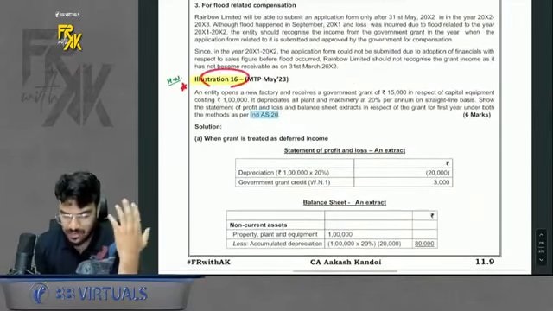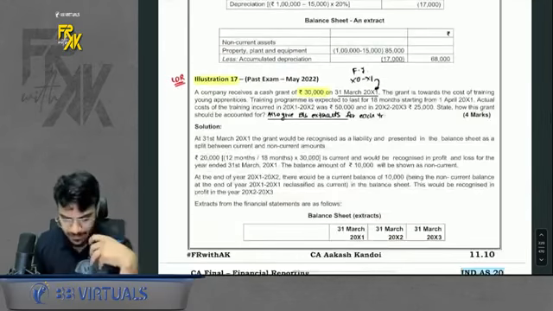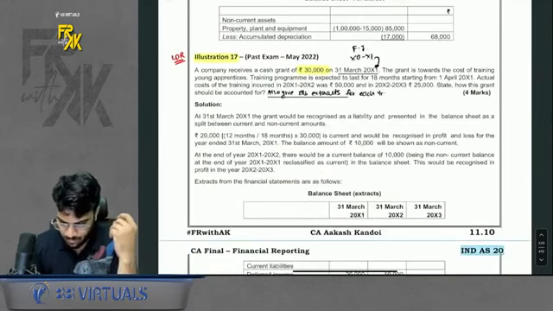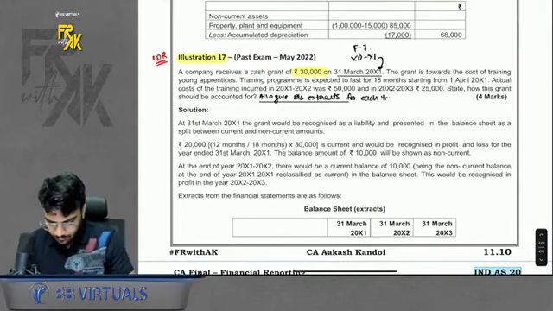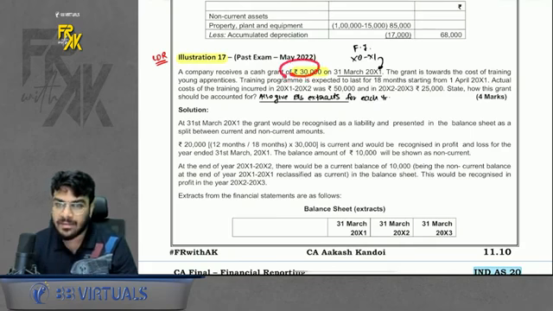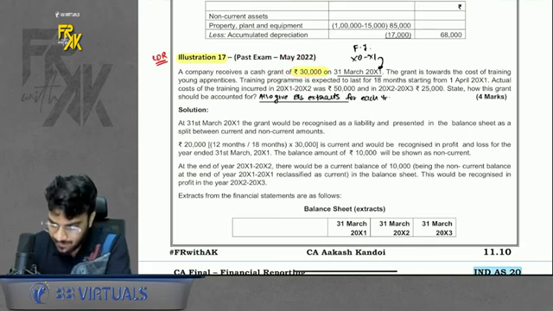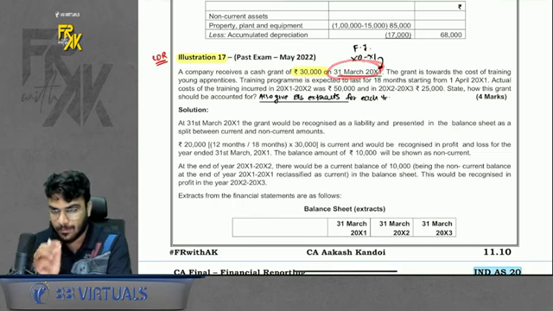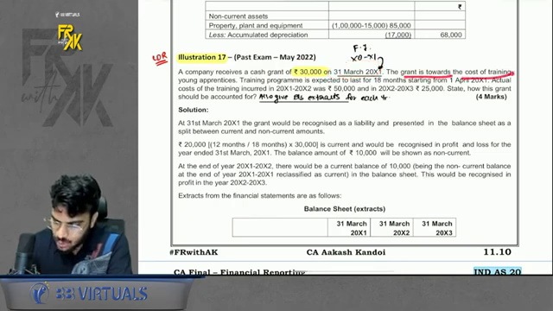Illustration number 16, just refer to it once. Illustration number 17 we can do. It is a good question. What does it say? It says that a company receives a grant of 30,000. When did it receive? It received on 31st March 11. The grant is towards the cost of training.